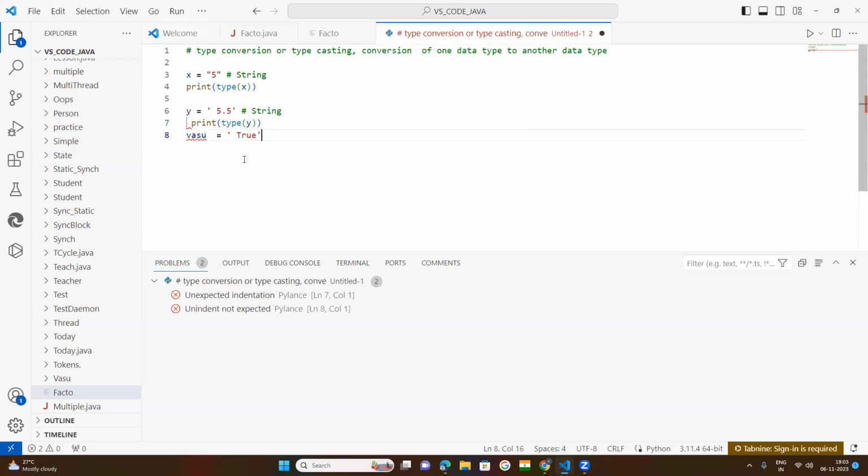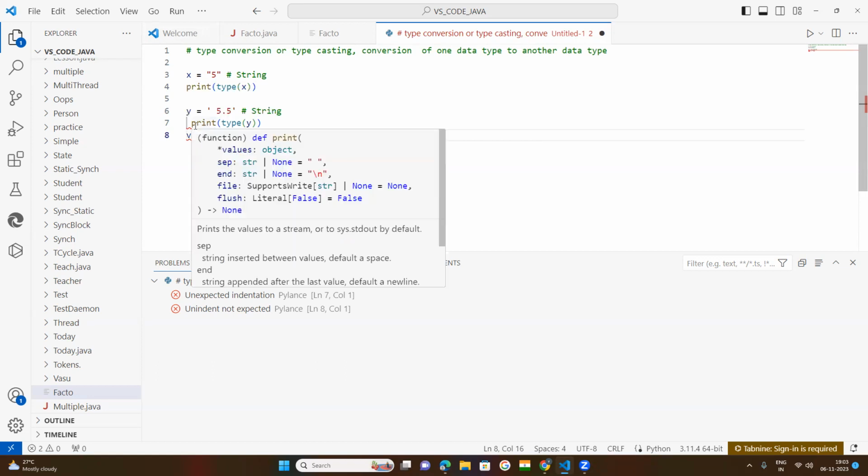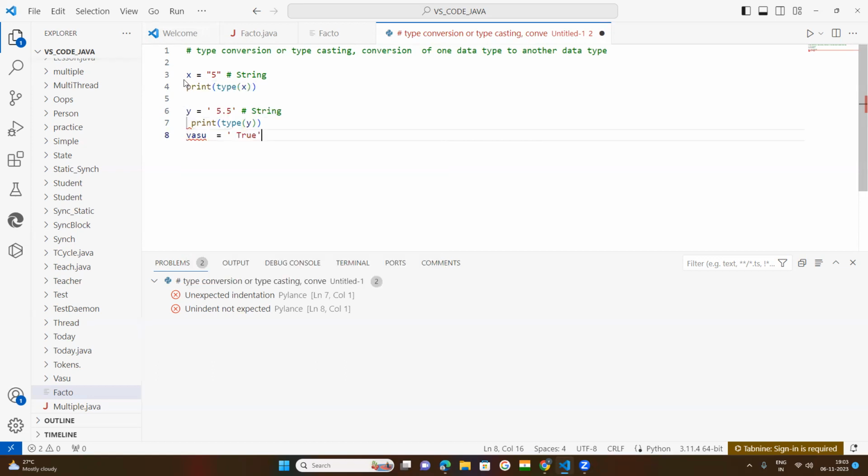Now here it is giving an error because of indentation. In Python, indentation is very important. So for this statement, I have not given any margin, indentation. Indentation means margin.